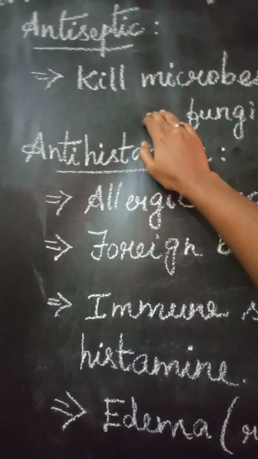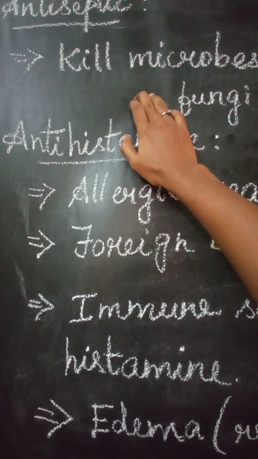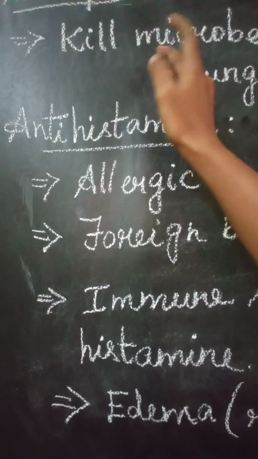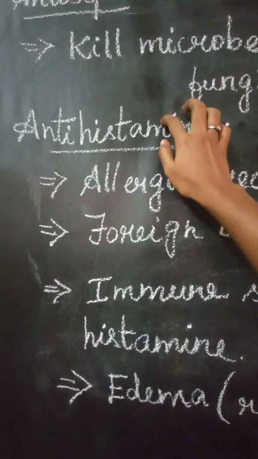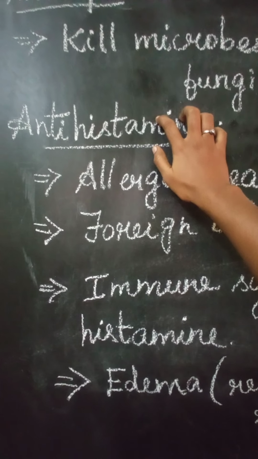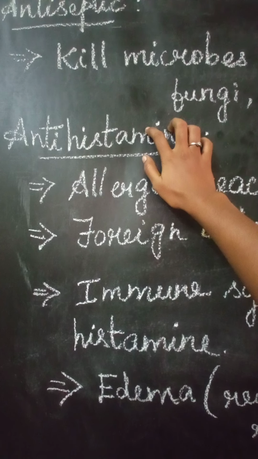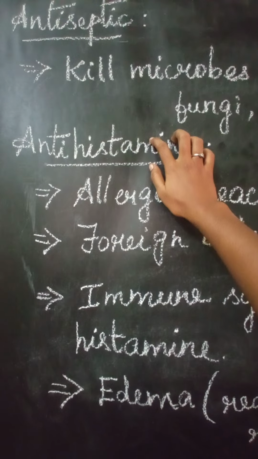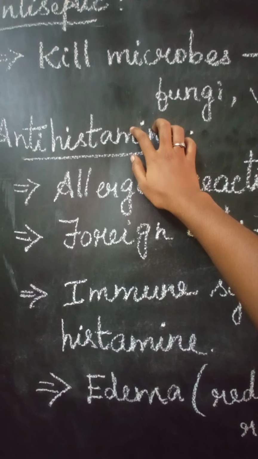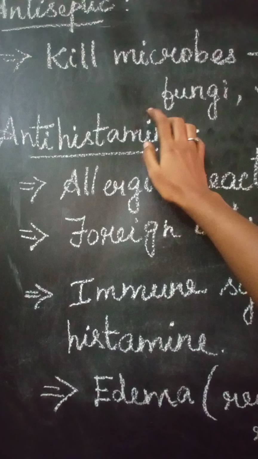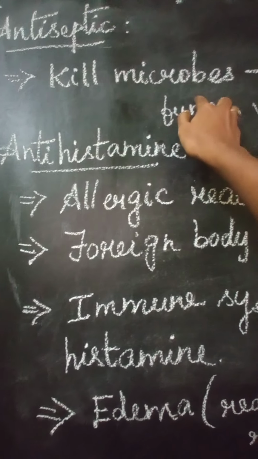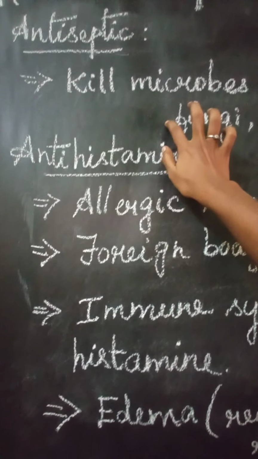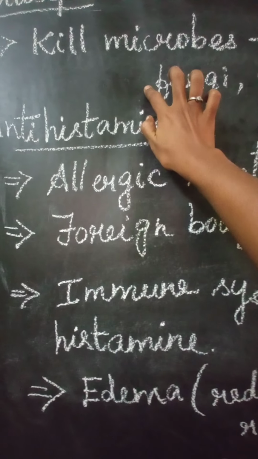So antiseptics, for what purpose will we use them? Normally we have heard this word. It means when we get any wound on our hand, or due to any infection, there may be bleeding, or even a rough wound. Because of some microorganisms, it may spread over that area. To control the growth of microorganisms and also to kill those microbes, we are using antiseptics. This medicine we use to kill the microbes on the outer surface.